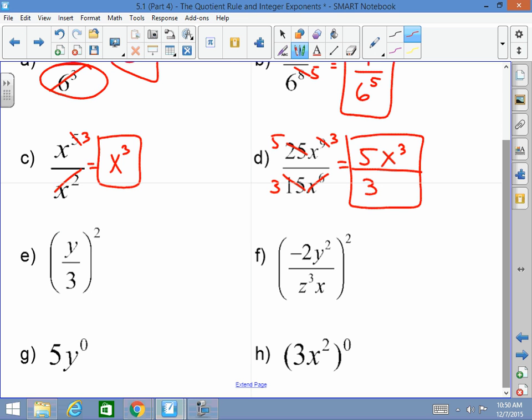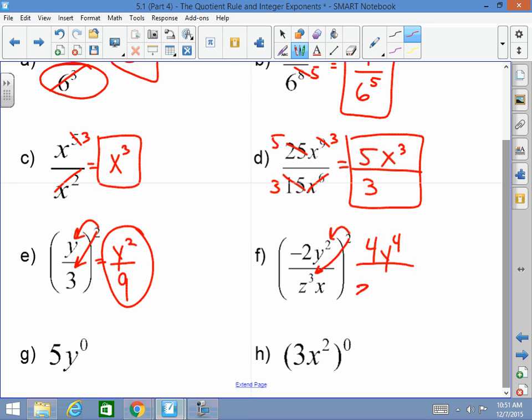I got y over 3 squared. That means that this 2 gets distributed to the exponents of everything inside the parentheses. So I've got y squared over 3 squared, which is 9. Negative 2 squared is 4. Y squared raised to the 2nd power is y to the 4th. Z cubed raised to the 2nd power is z to the 6th, because I multiply the exponents. Remember, when I raise a power to a power, I multiply the exponents and keep the base. And x to the 1st power squared is x squared. I'm done.